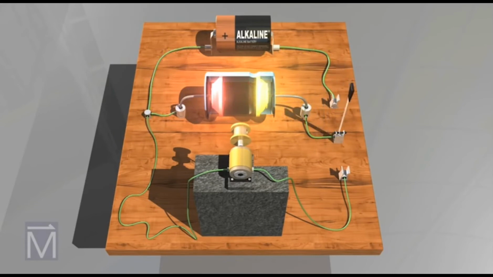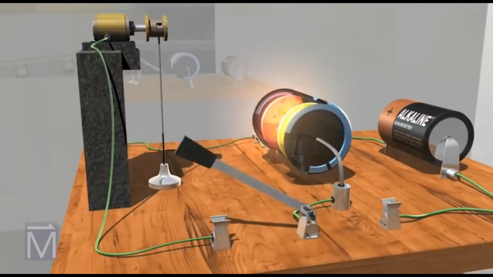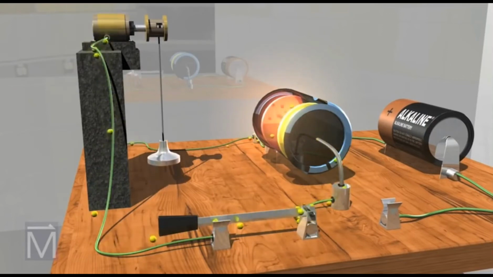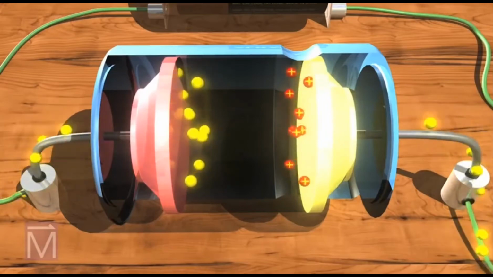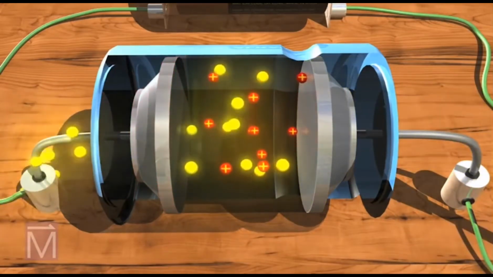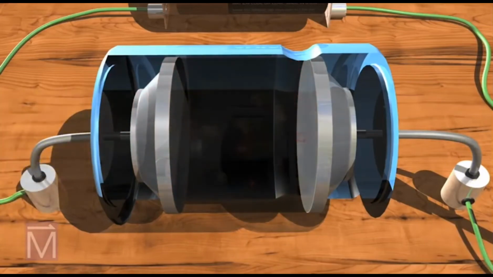Now that the capacitor is fully charged, let's put all that stored energy to use. By connecting it to a new circuit, we can power a small motor. This electrical current powers the pulley to lift the weight until the charge dissipates. The electrons on the capacitor's negative terminal are drawn to its positive terminal. They rush along the path that leads there, straight through the motor.